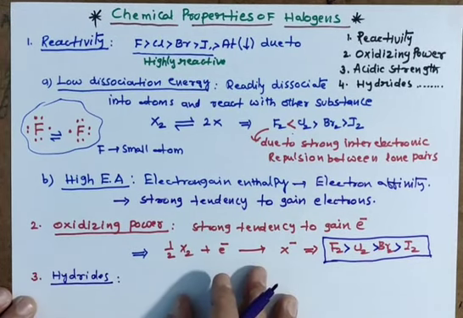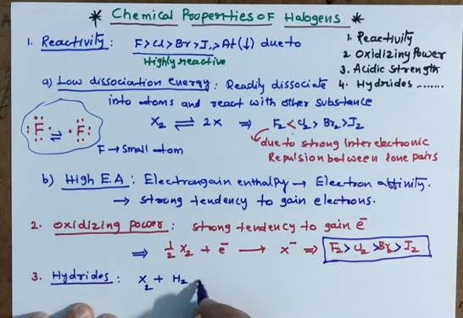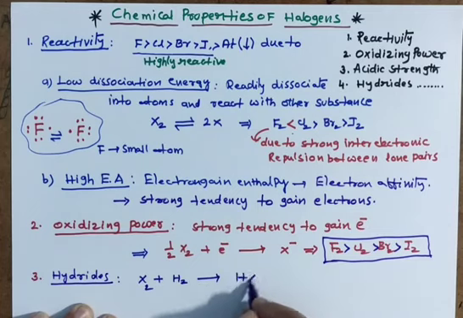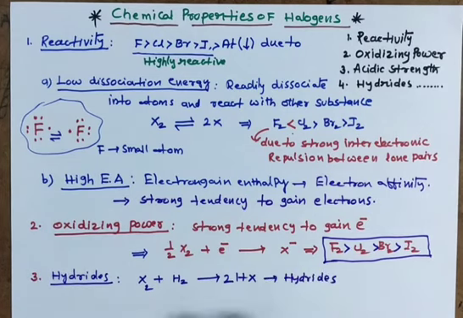Halogens react with hydrogen and form the respective HX type hydrides.